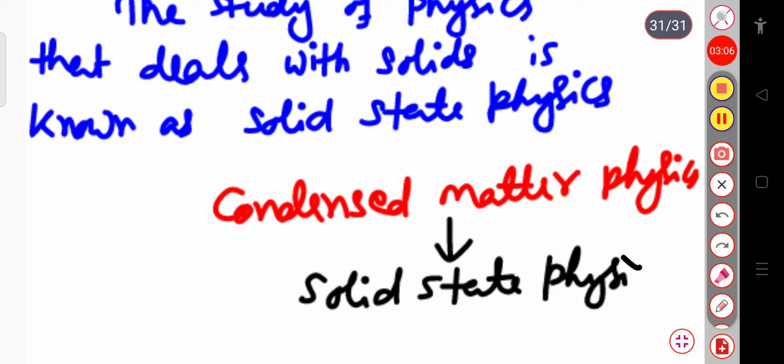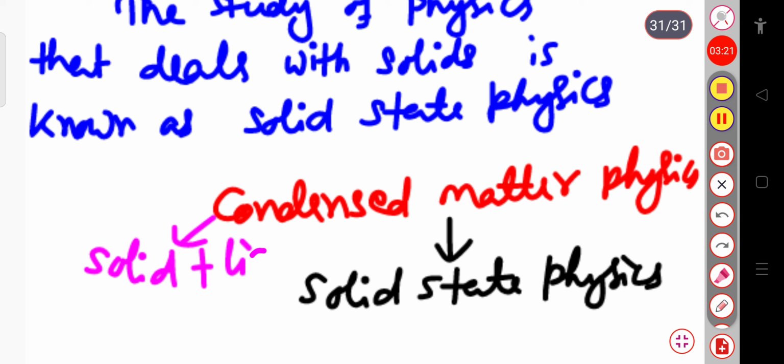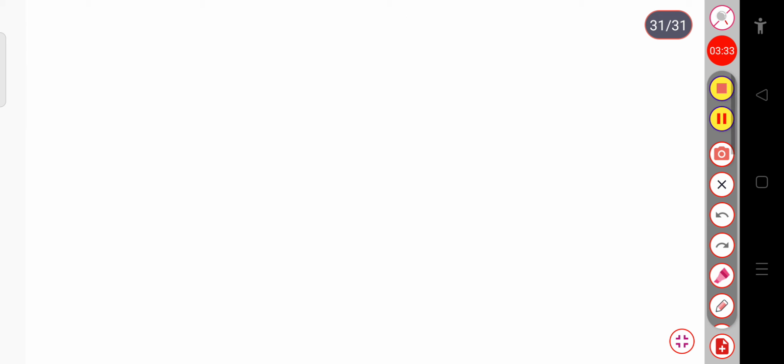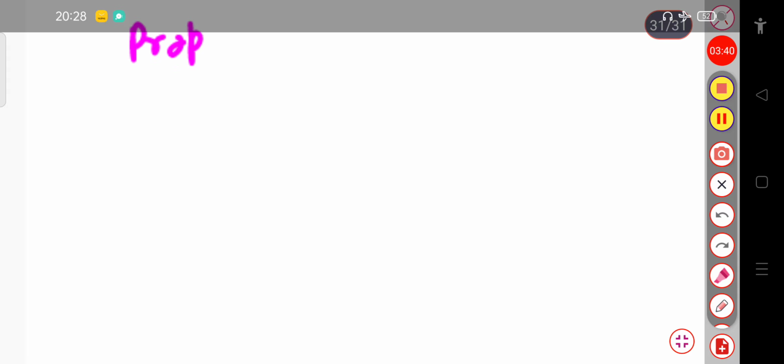In condensed matter physics we basically deal with solids as well as liquids. But in solid state physics we will deal with only the solids. Now the question comes, what is the basic need? Why are we studying solid state physics? Because we need to study the properties of the solids.